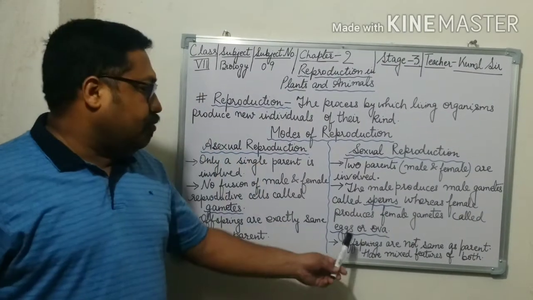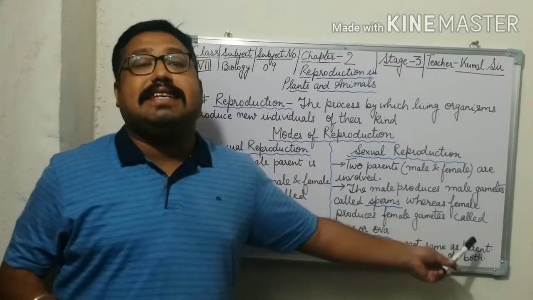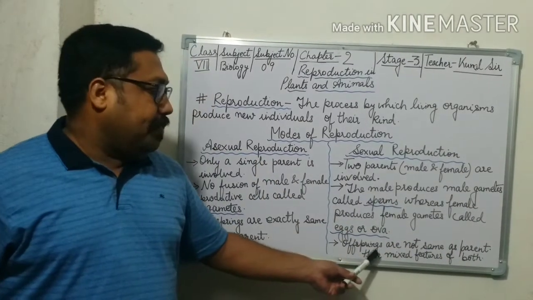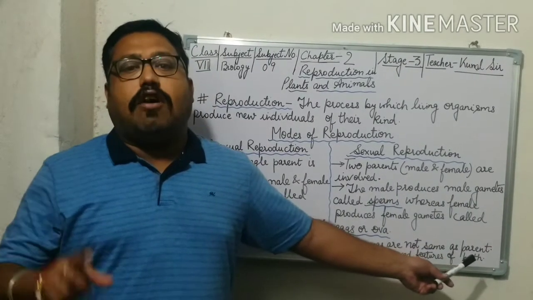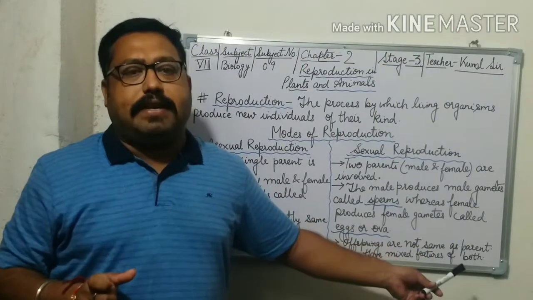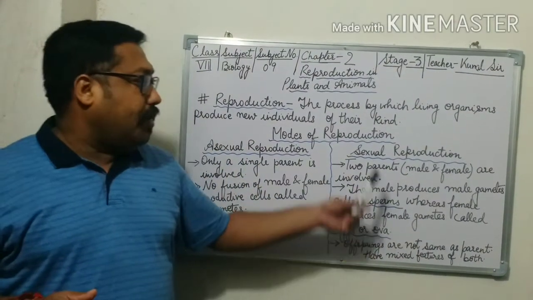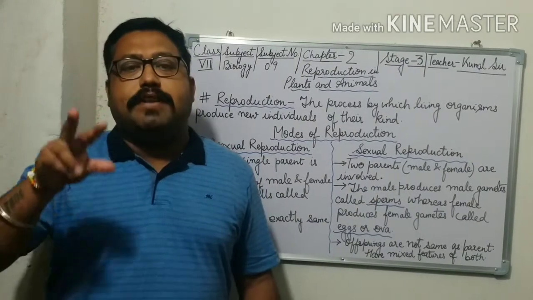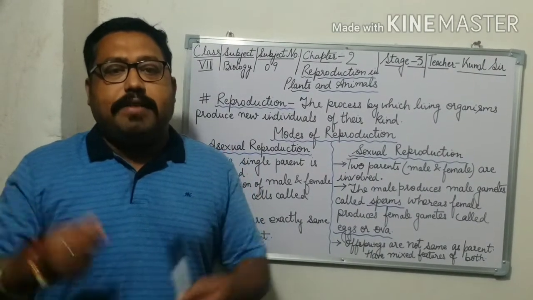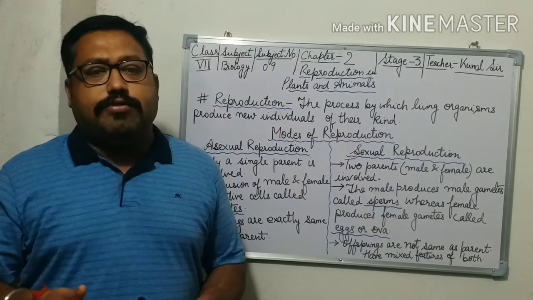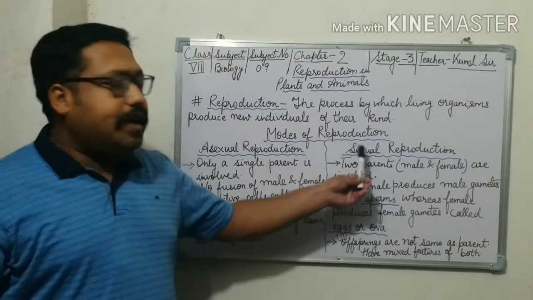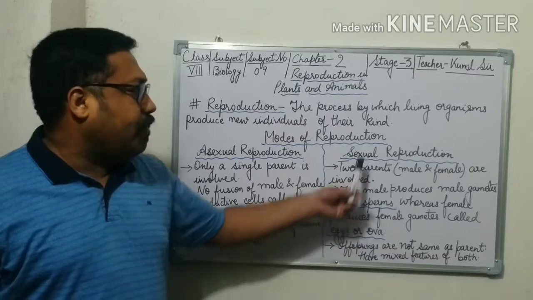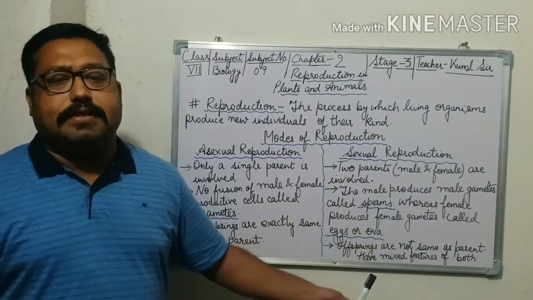And that is why, when two parents are involved, the offspring are not exactly the same as the parent, because they have mixed features of both male and female parents. Why am I saying this? Because in sexual reproduction both male and female parents are involved, so the offspring produced have the qualities of both male and female parents.